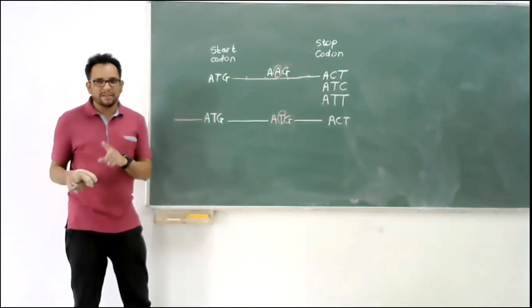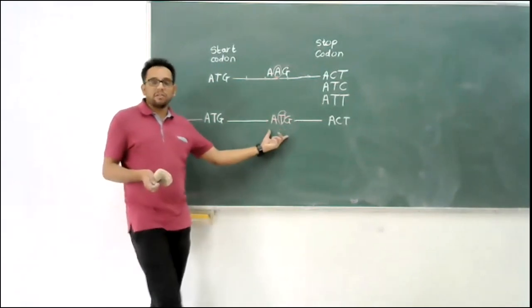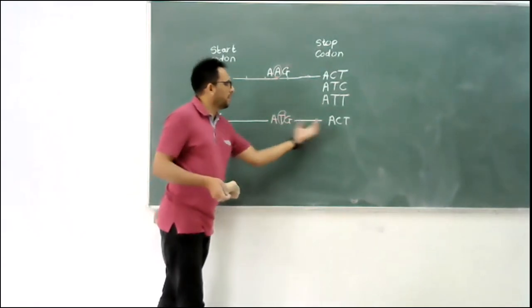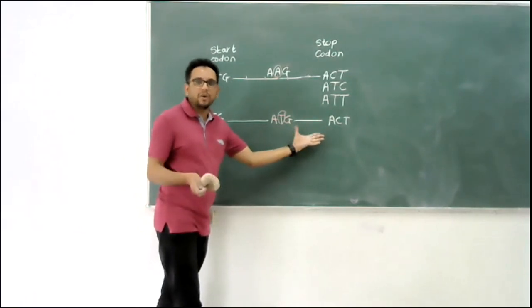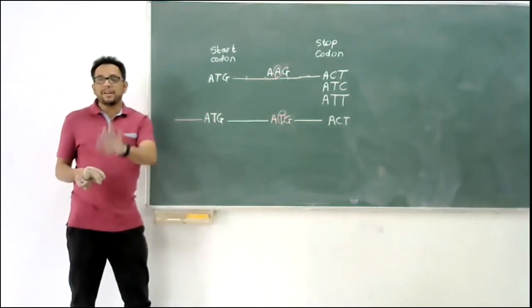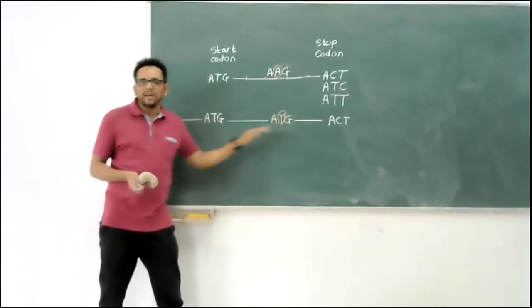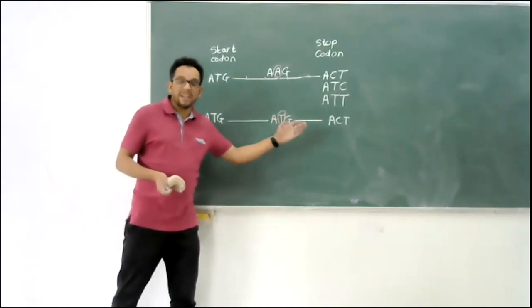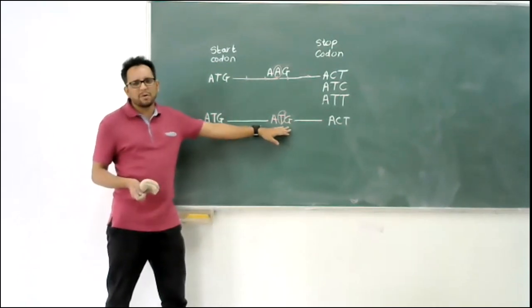But in some cases, this ATG can also be recognized, and this much amount of protein can also be formed. And that will also lead to some sort of protein synthesis. But due to the dominant and recessive phenotype, the full protein will always be more dominant than the small one, if at all it is formed. Yeah, but that is a very rare phenomenon.